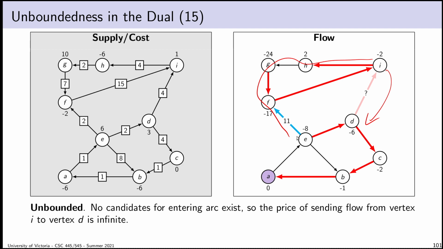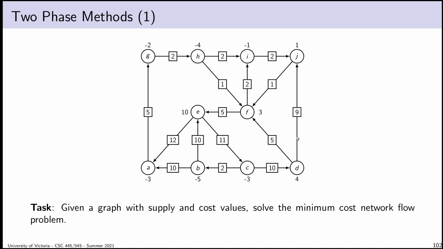And so we can detect dual unboundedness, I think, in a very nice, dual way to the way we detect primal unboundedness. While we're doing our pivot, we divide the edges by their direction, and if we discover that there are no edges in the direction that we want, then we've found unboundedness.